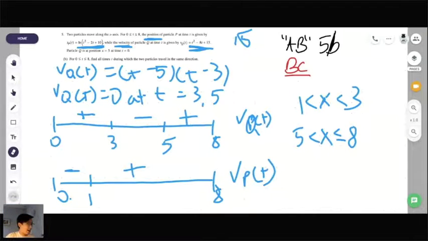So at 1 here, right, it's kind of 0. It's not traveling in a negative direction. It's not traveling in a positive direction. So we can't include it in the interval. And same here at 3, right? At 3 and at 1, it's neither positive nor negative. But at 8, it's the end of the interval. So that's why we can have an equal sign. Yes, thank you, Karan, for answering.